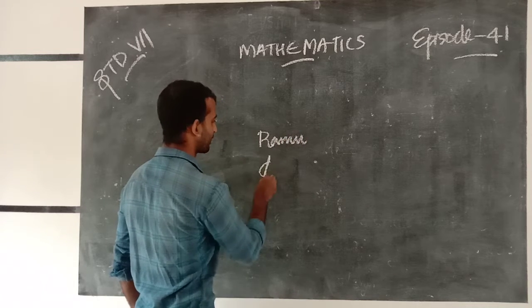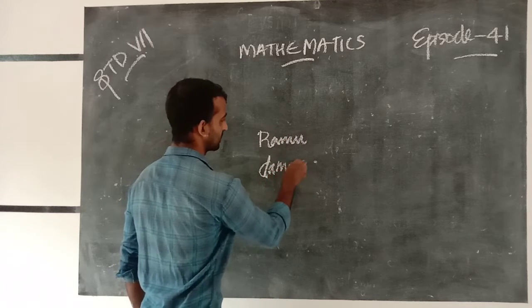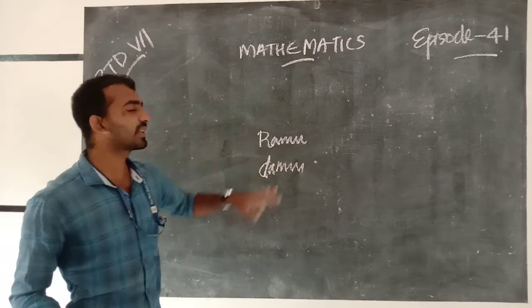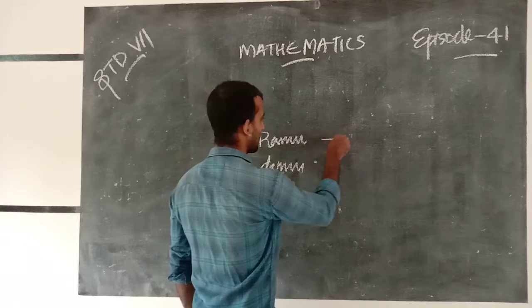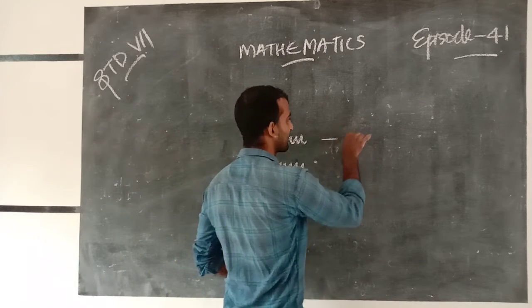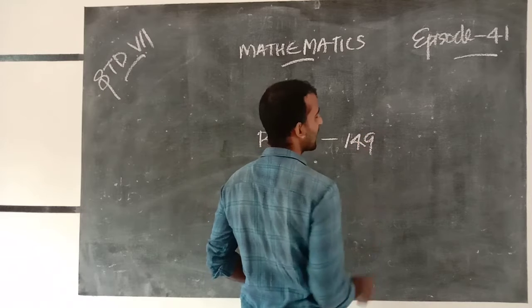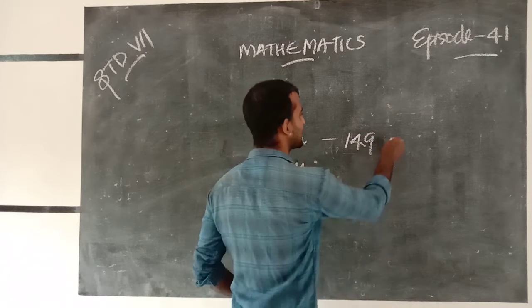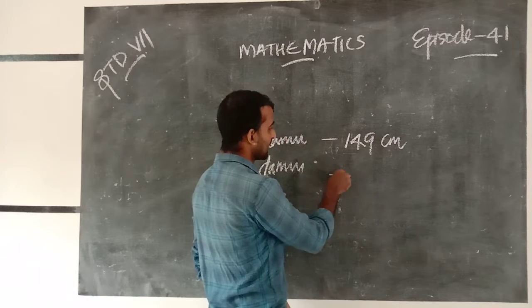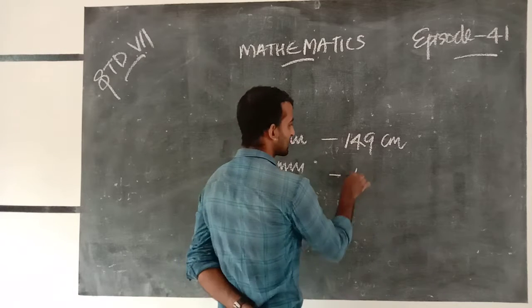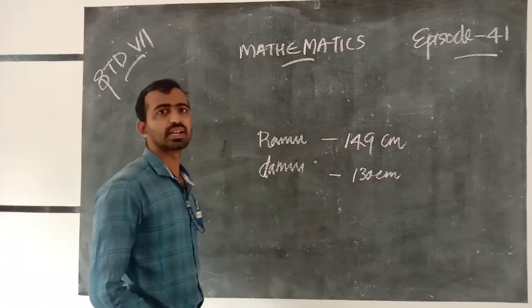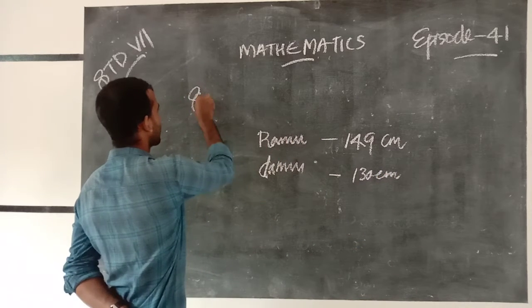These are 7th class students. Ramu's height is 149 centimeter and Damu's height is 130 centimeter.